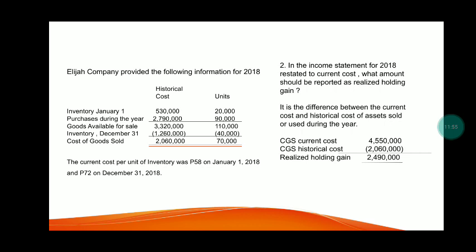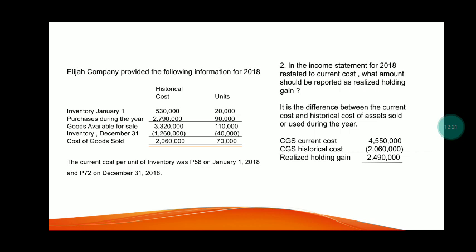Number 2: in the income statement for 2018 restated to current cost, what amount should be reported as realized holding gain? The realized holding gain for inventory is the cost of goods sold at the current cost less the cost of goods sold at historical cost.